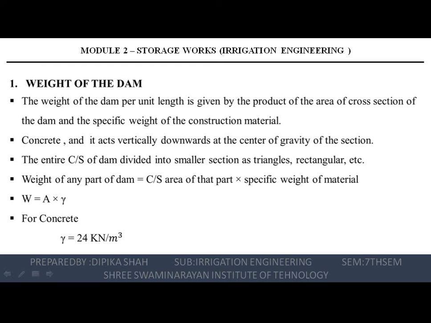So the weight of any part of the dam is equal to the cross section area of that part and the specific weight of the material. We multiply the area by the specific weight of the material and we will get the weight of any part of the dam, and at last we will add all the parts of the dam and we will get the weight of the dam.